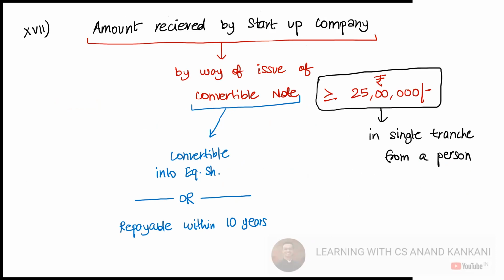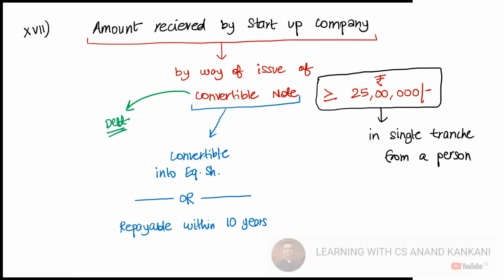Now if you remember, the definition of deposit is an amount which is received by way of deposit, loan, or any other form. So in any other form, this convertible note, prima facie, is a debt. By default, the convertible note is a debt.